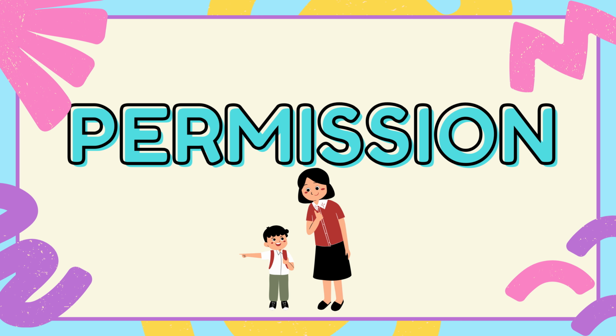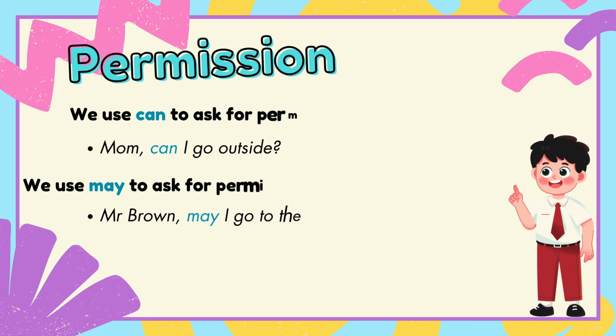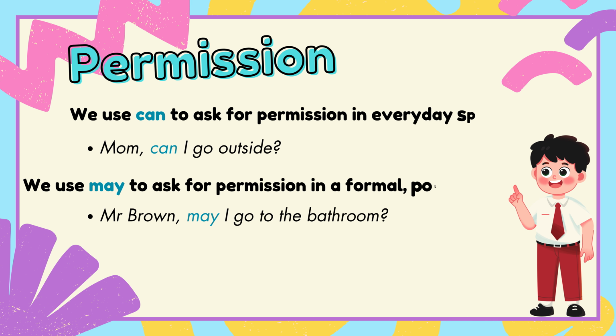Moving on to permission, we use can to ask for permission in everyday speech, like, Mom, can I go outside? But if you want to be more formal and polite, use may. For example, Mr. Brown, may I go to the bathroom?